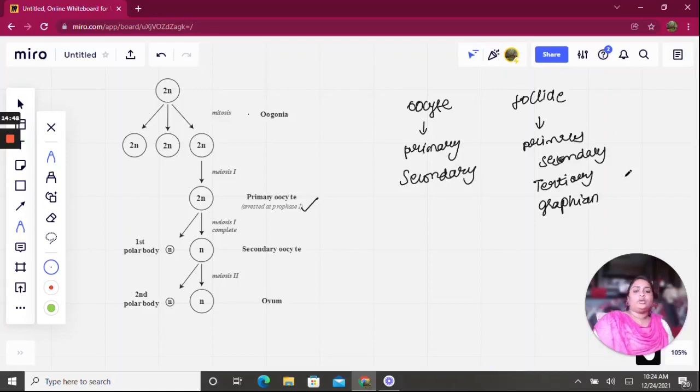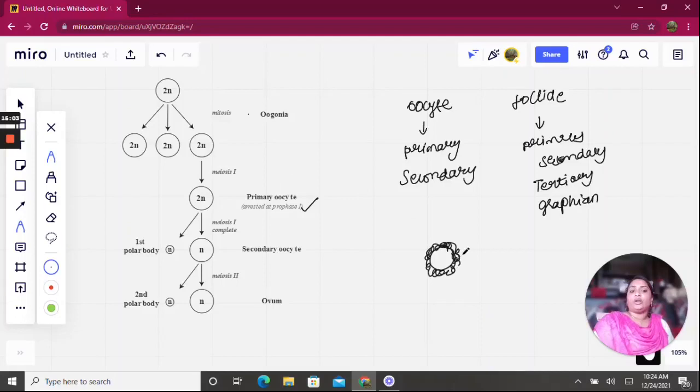Why did I differentiate between oocyte and follicle? People get more confused between oocyte and follicle while studying oogenesis. So the primary oocyte, which is arrested at meiosis 1, will grow granulosa cells around it.